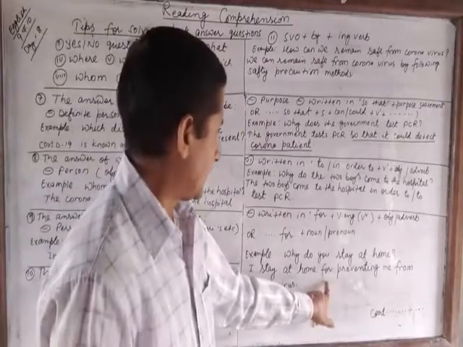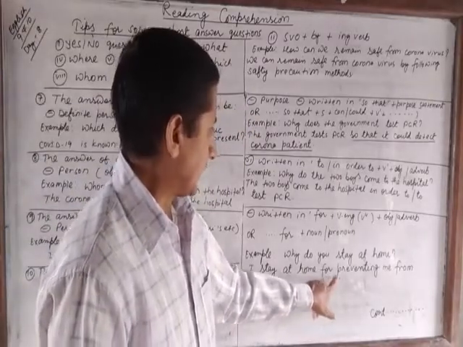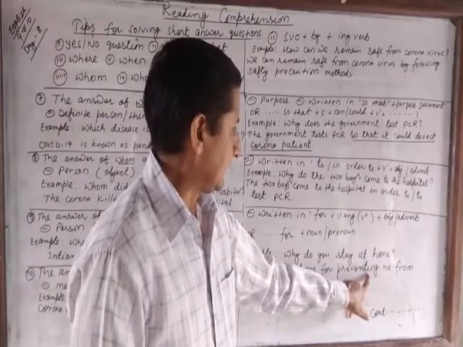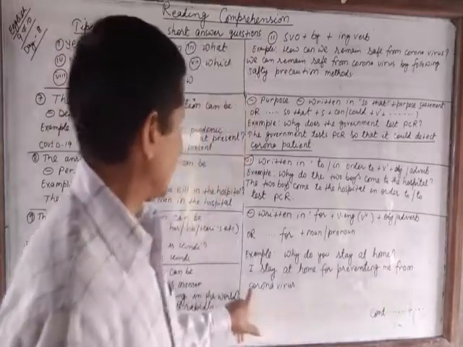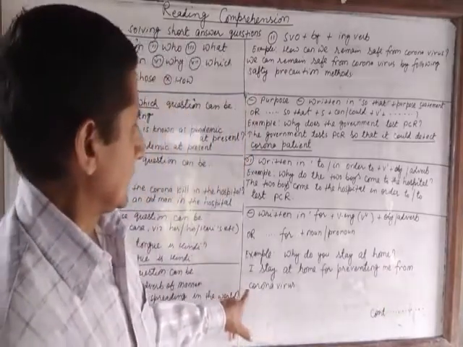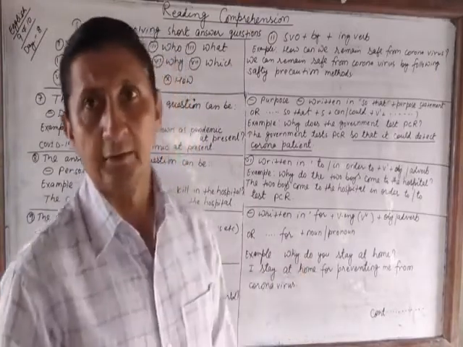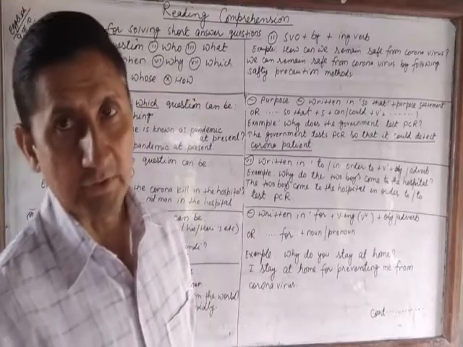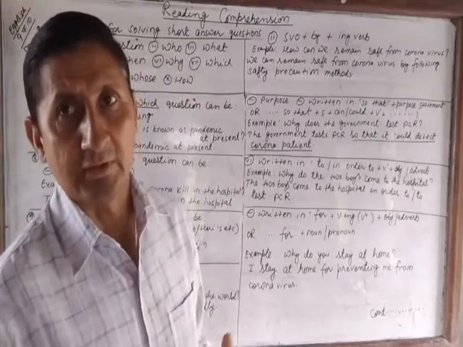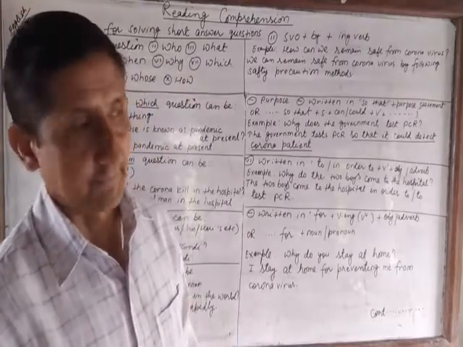So after for, we have used verb-ing, and then we have written other words for the answer of why question. This is the why question that asks for purpose.